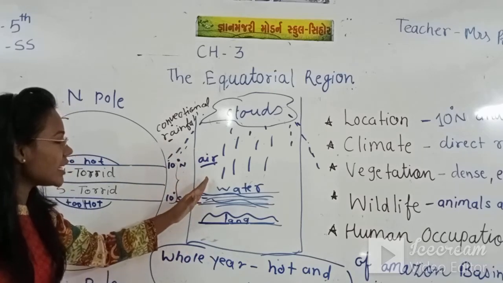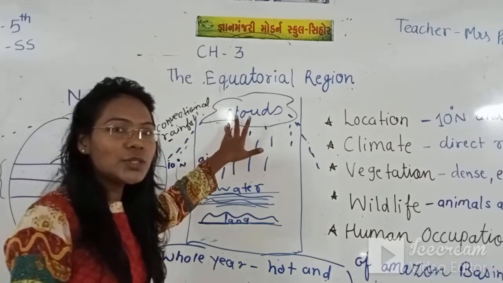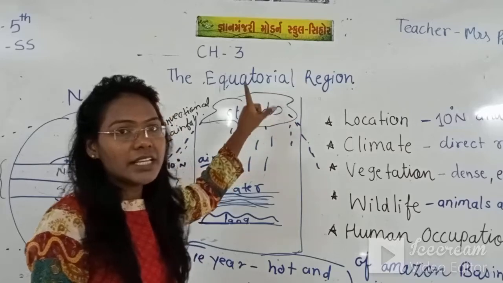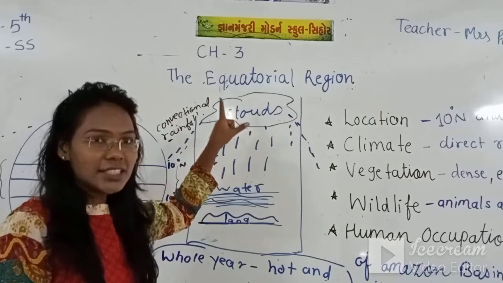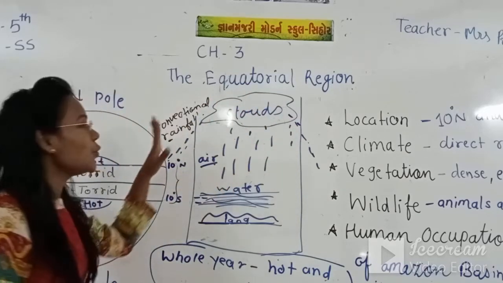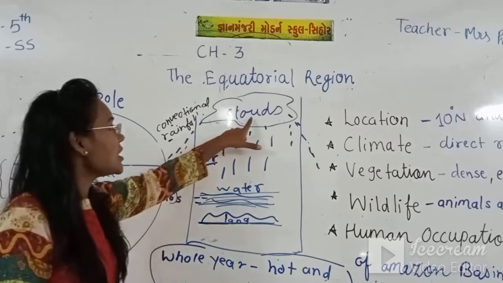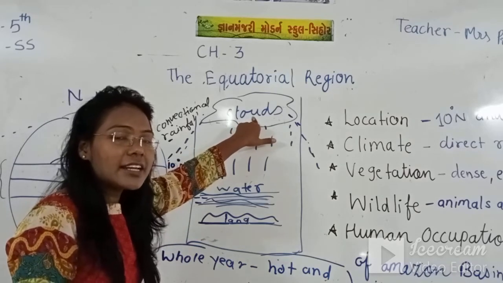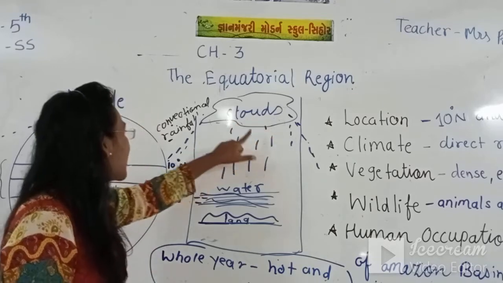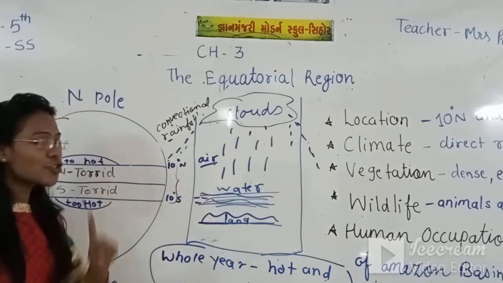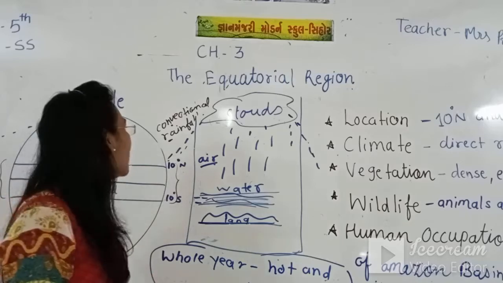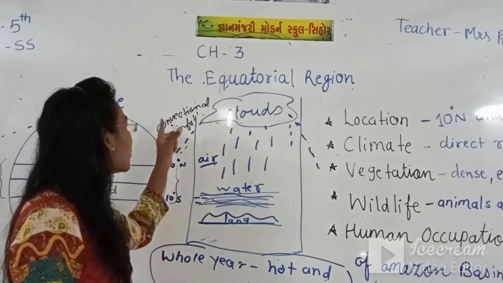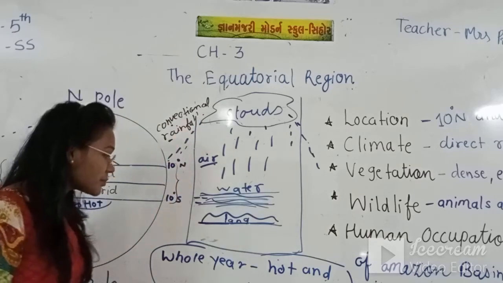So the moist air goes up and meets the sky, and then the clouds form. The cloud becomes there in the sky. Then rainfall you can see. Once you see the cloud in the sky, then we can guess the rainfall could be there. And the rainfall is there. So that rainfall is called convectional rainfall.